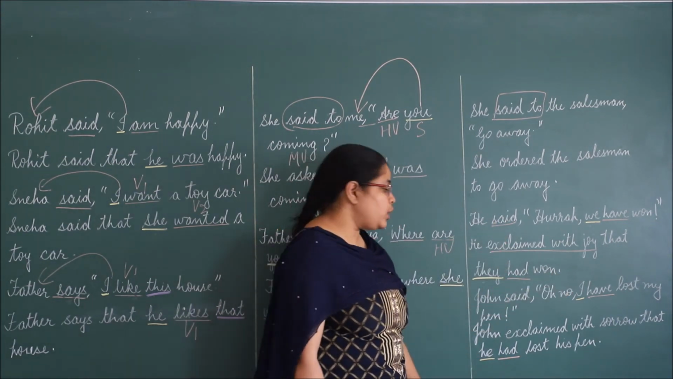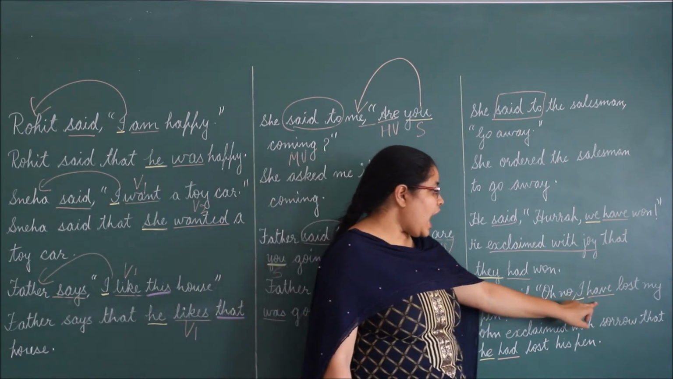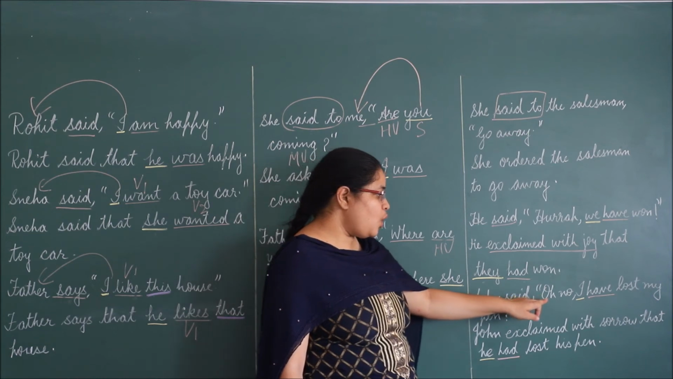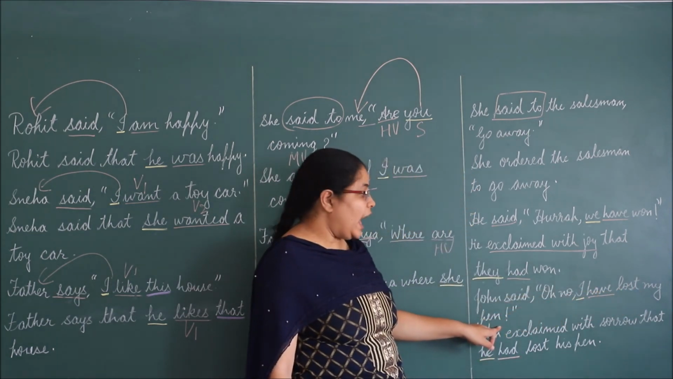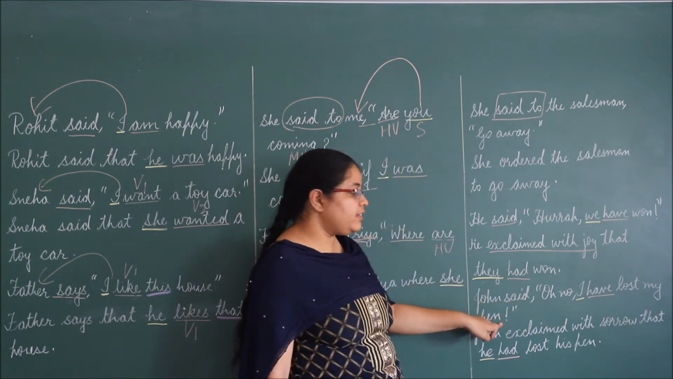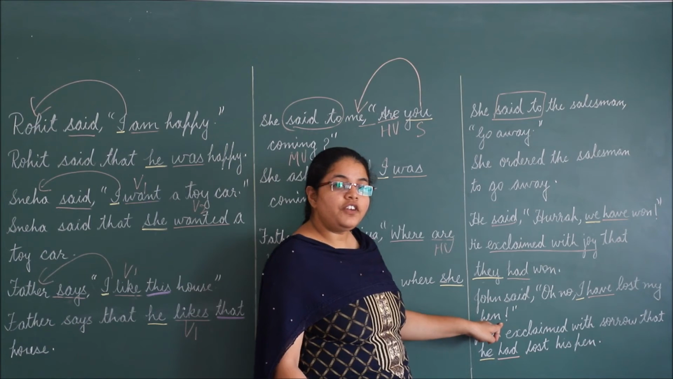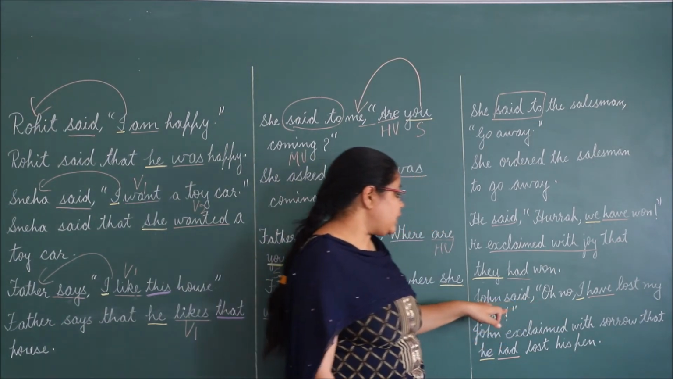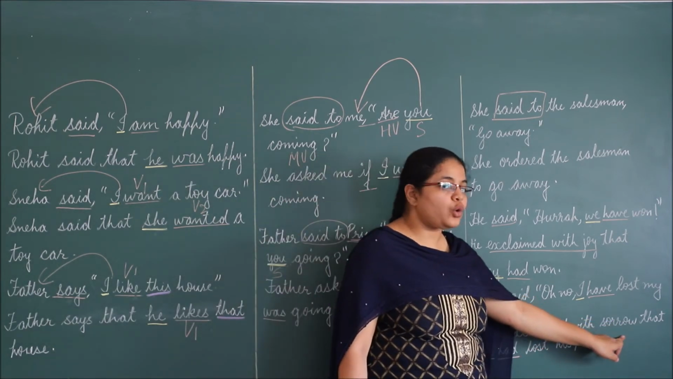Let's look at one more example. John said, "Oh no, I have lost my pen." Now, as you can see in this sentence, it is an exclamatory sentence showing a feeling of sorrow, a sad feeling. So what we can say is, John exclaimed with sorrow.